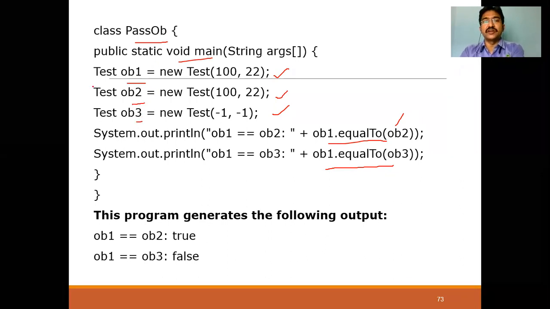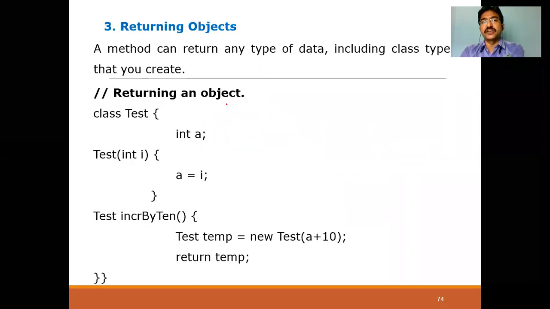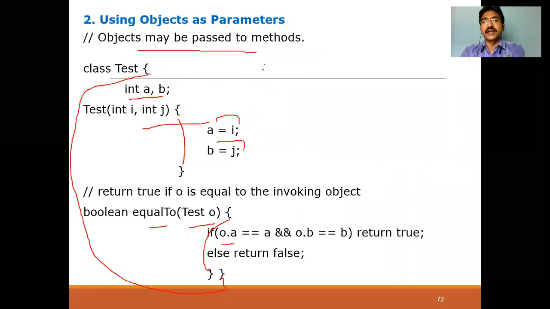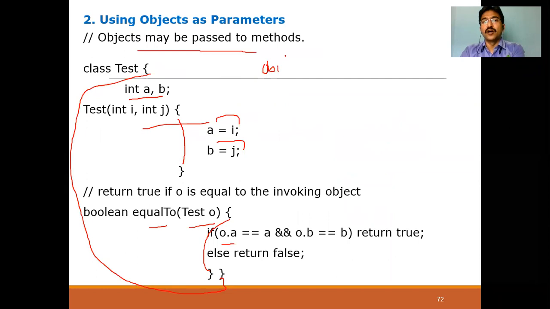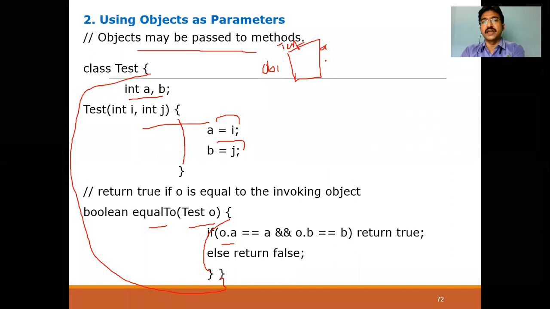When these three statements are executed, how will it be executed? Like this. The OB1 object has been created for the Test class, right? What are the Test members? Data members A and B. What is the A here?